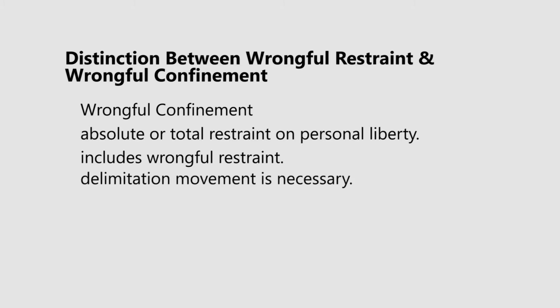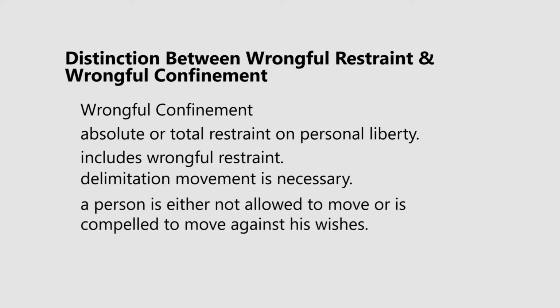But wrongful confinement is an absolute or total restraint on the person's liberty. It includes the idea of wrongful restraint. There is delimitation of the movement, which is very necessary for this offence to take place. A person is either not allowed to move or is compelled to move against his wishes.